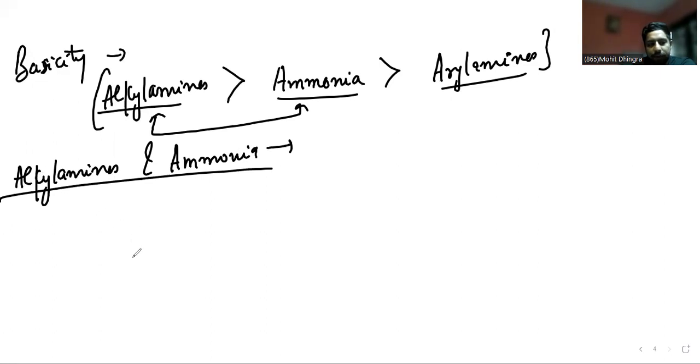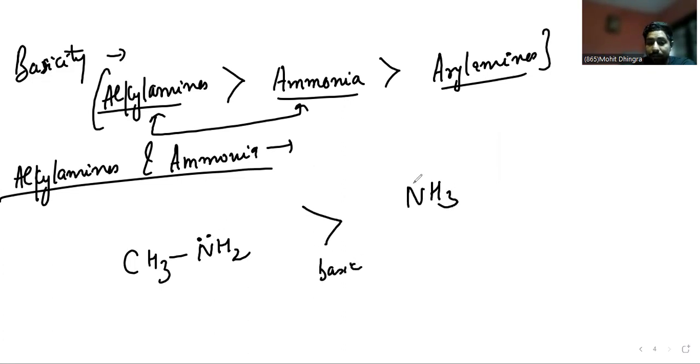For example, CH3NH2, an alkylamine, is more basic than ammonia. Why? Because a methyl group is present. We know that the methyl group has a plus I inductive effect, which is electron donating in nature.